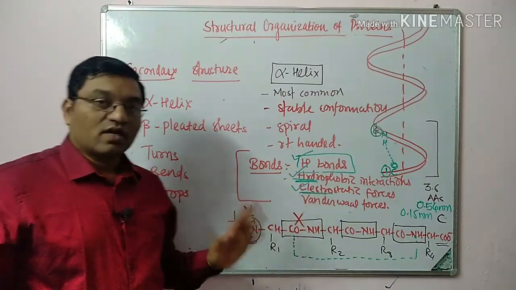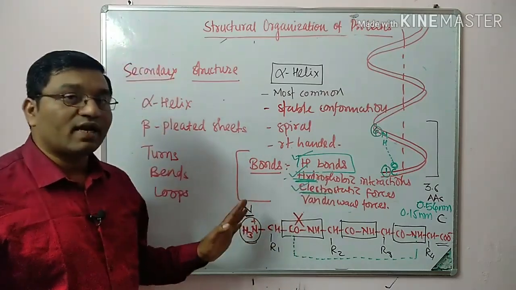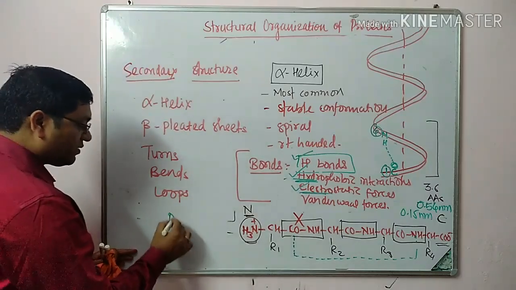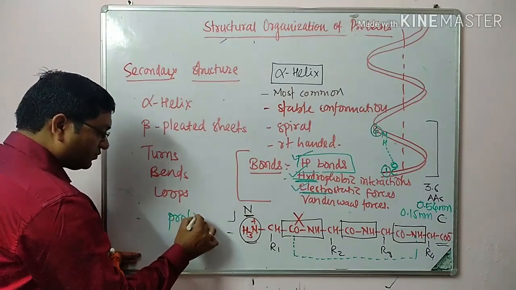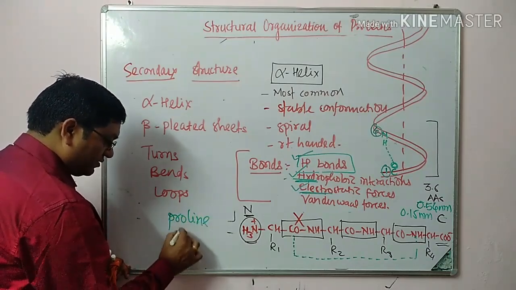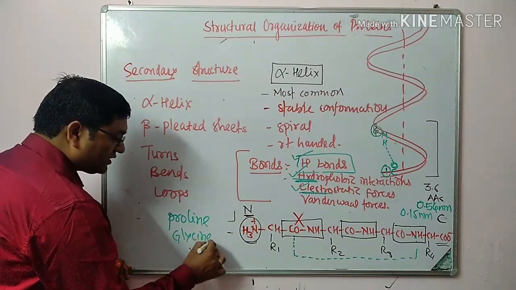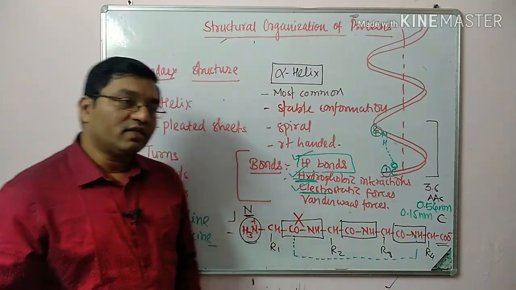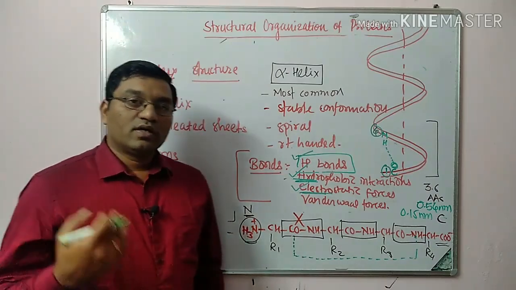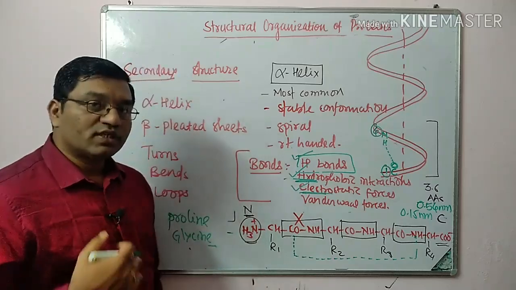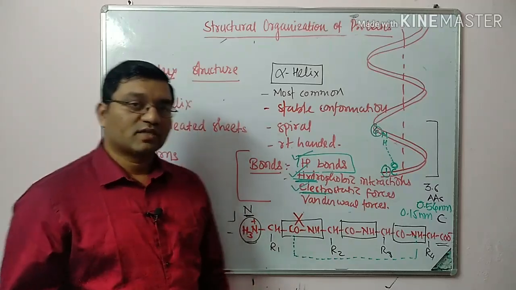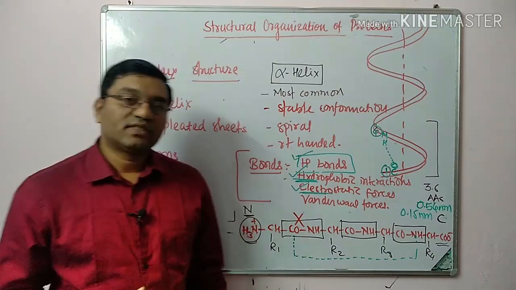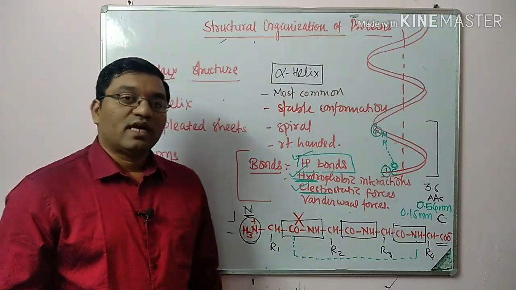The alpha helix is destabilized mainly by proline and glycine. Also, it is destabilized when a number of negatively charged amino acids repel each other, for example glutamic and aspartic acid, or a series of positively charged amino acids, that is lysine, arginine, and histidine.